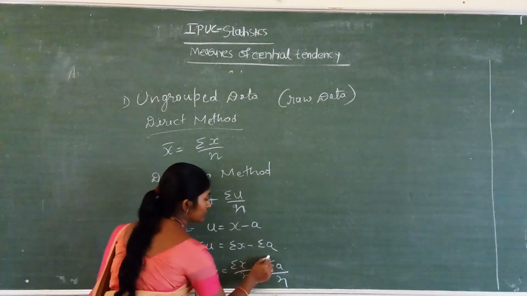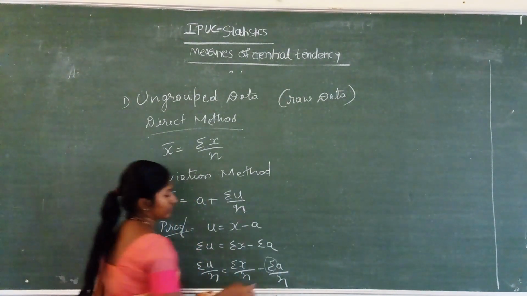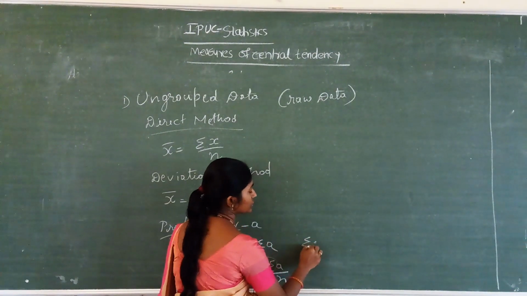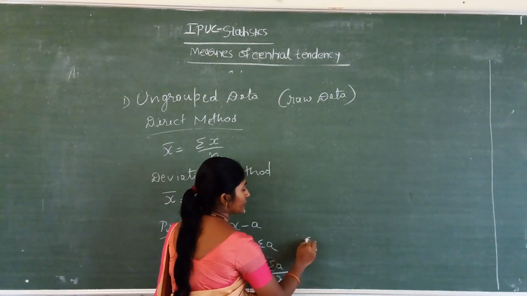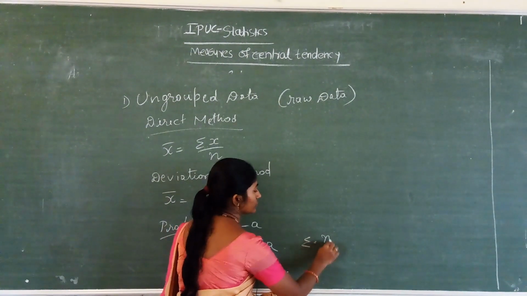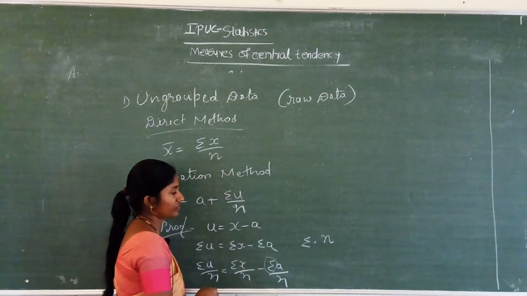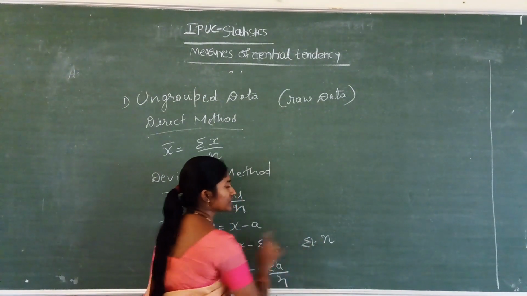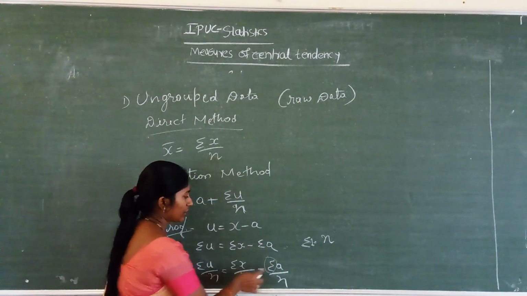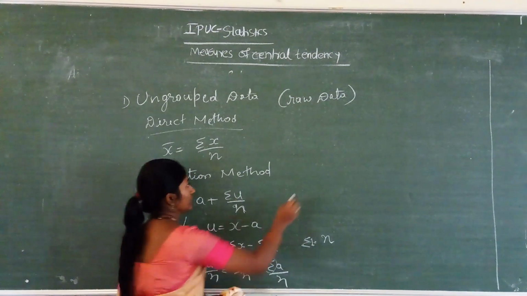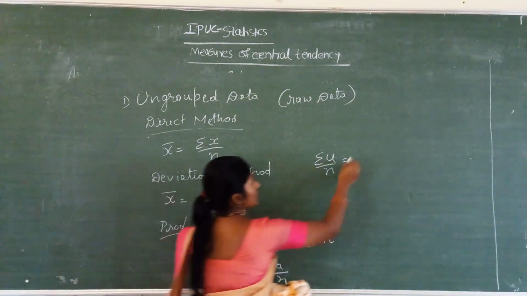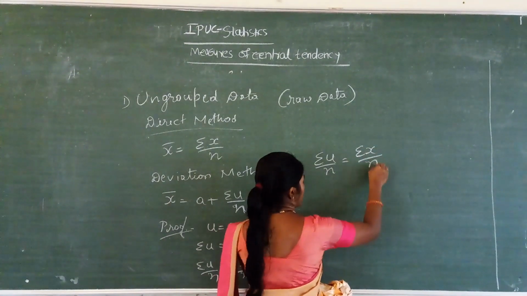Here summation of 1 means n, the number of observations, so summation u divided by n equals summation x divided by n minus